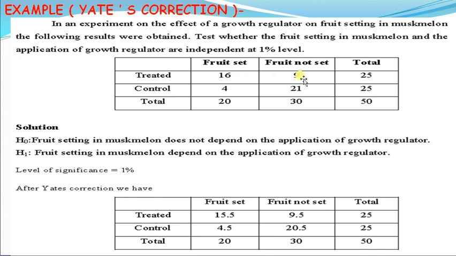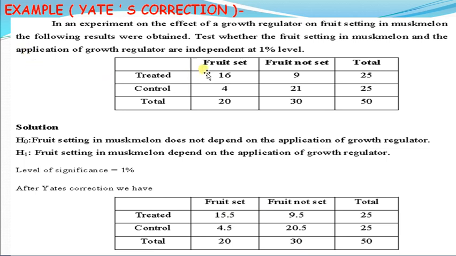9 plus 15.5 is 24.5, so we add 0.5 to 9, then 9 becomes 9.5, and 9.5 plus 15.5 is 25. Now for this 21, we have to subtract 0.5 to balance the row and column totals, and 21 becomes 20.5, so that the row total is 25 and the column total is 30. So without affecting the row totals and column totals, we make the edge correction, and this is known as the edge correction.